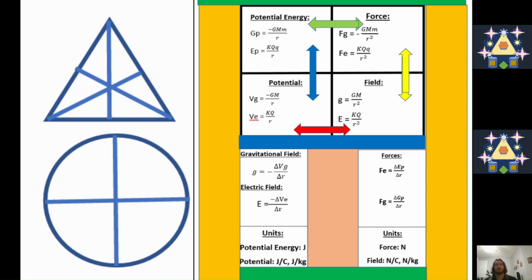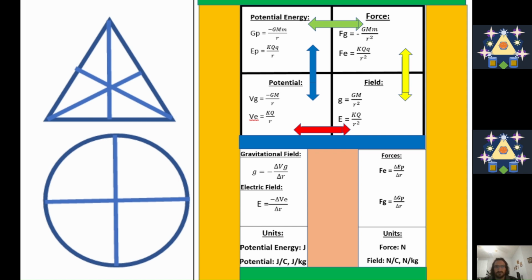If you have a field in the presence of particles, this field can lead to forces. There are two that we focus on in physics, which is electromagnetism and gravity.